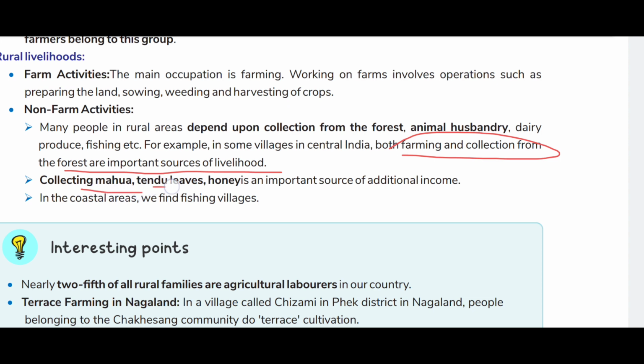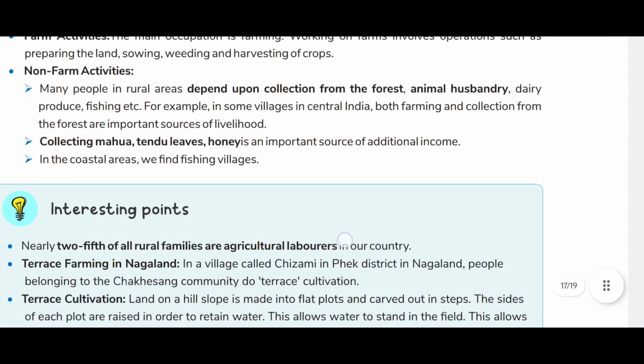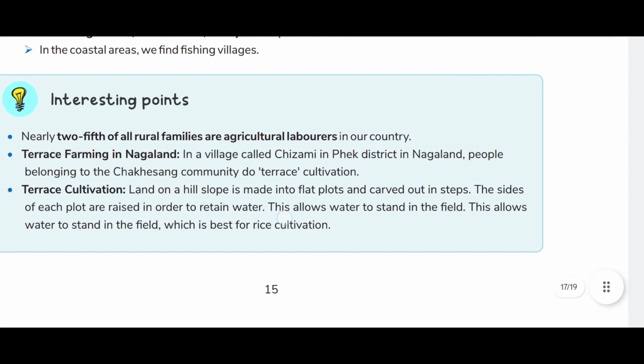Collecting mahua, tendu leaves, honey is an important source of additional income. In coastal areas, we find fishing villages. An interesting point of this chapter is that nearly two-fifths of rural families are agricultural laborers in our country.